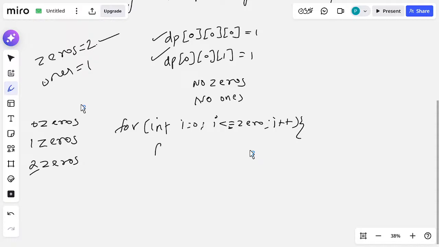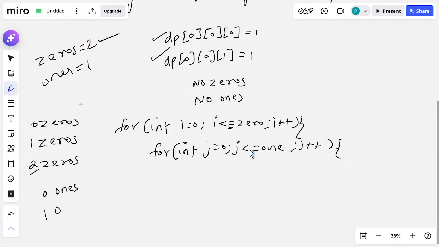Then what I am going to write? Loop for ones. So for int j equal to 0, j less than or equal to 1 and j plus plus, right. So what it tries? It tries all the possibilities of ones, that is first 0 ones and then 1 one, right.